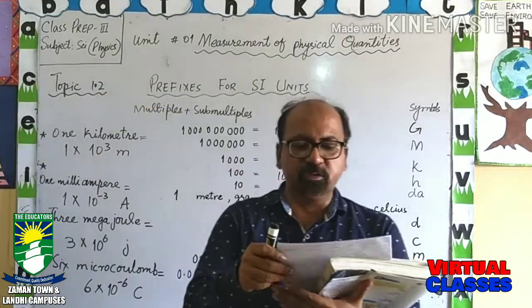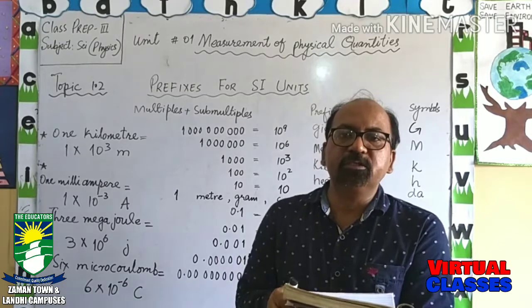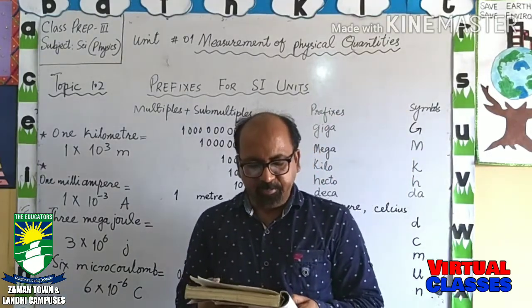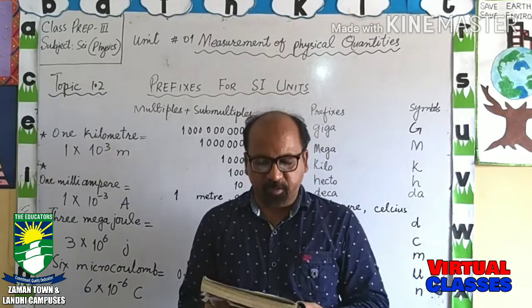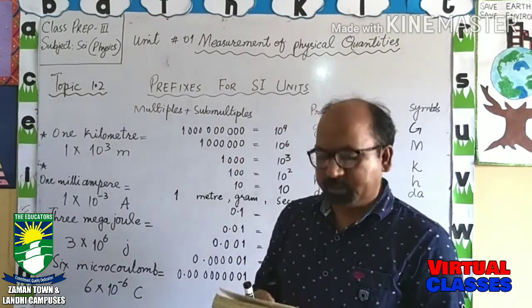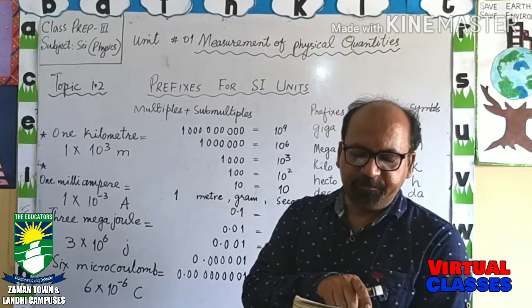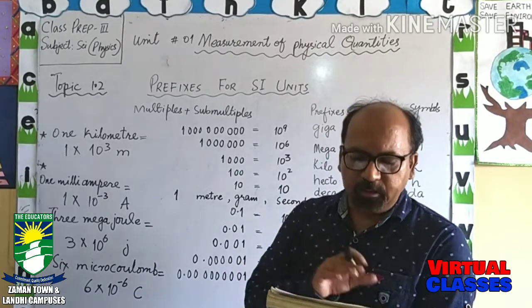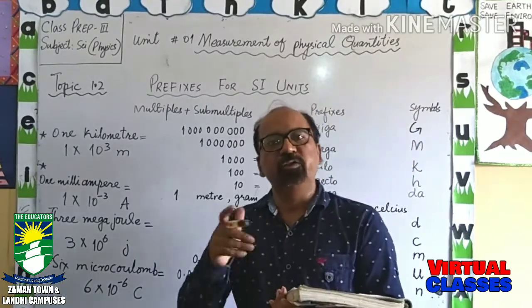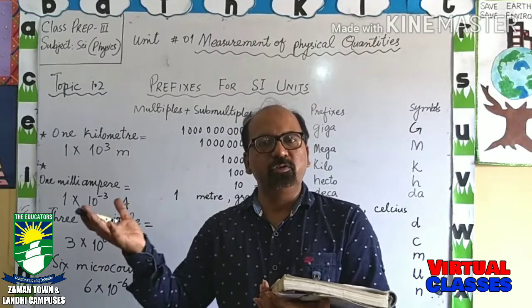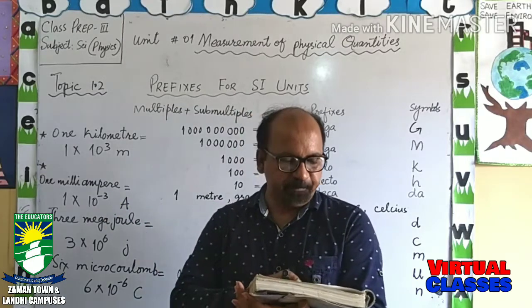Now come towards your homework. Your first question is to write a few definitions. Define the following terms: physics, matter, energy and physical quantities. All 4 definitions you can easily get from the lecture, or you can also take help from the internet as well.